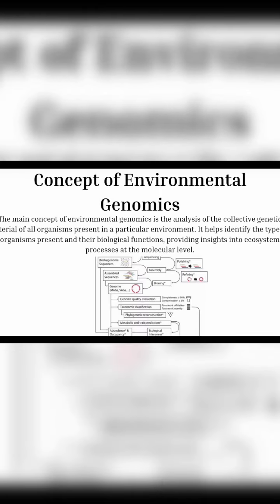conditions. The main concept of environmental genomics is the analysis of the collective genetic material of all organisms present in a particular environment. It helps in identifying different types of organisms and understanding their biological functions. This provides deep insight into ecosystem processes at the molecular level. This diagram shows the workflow from DNA sequencing to genome assembly and ecological interpretations.